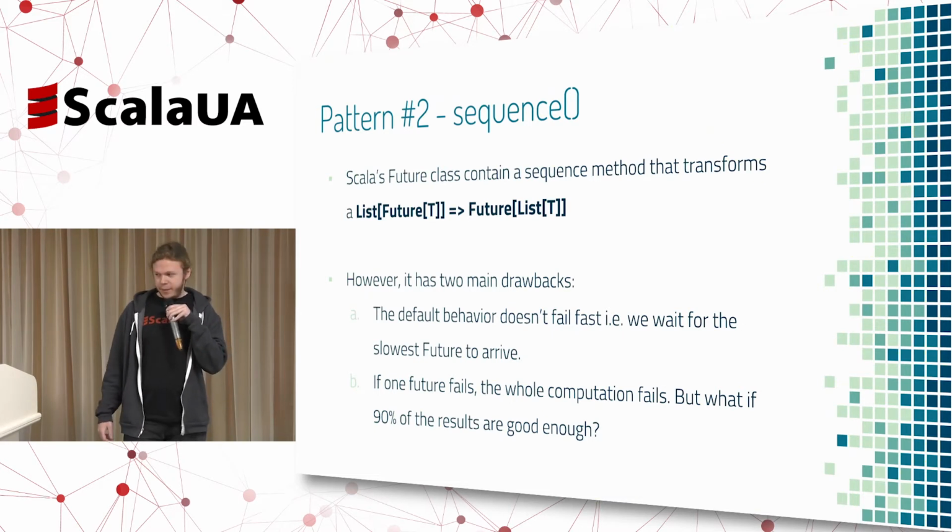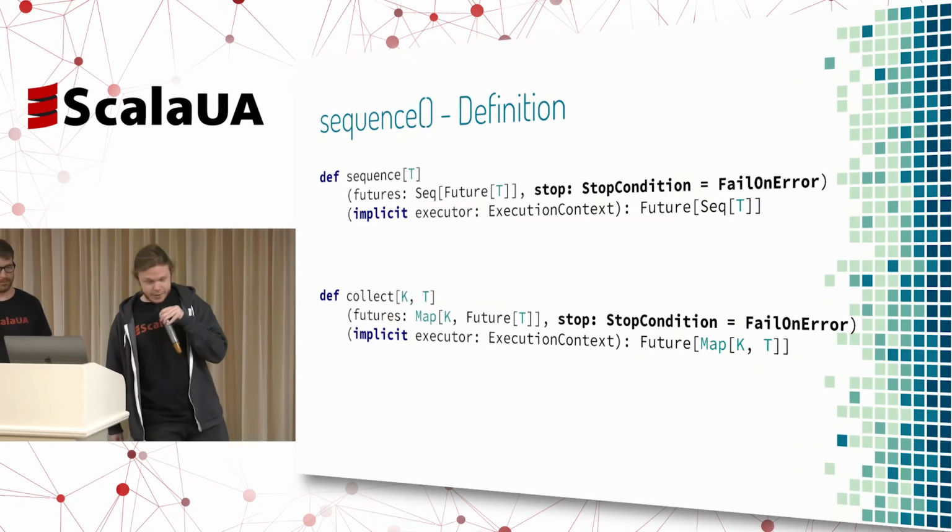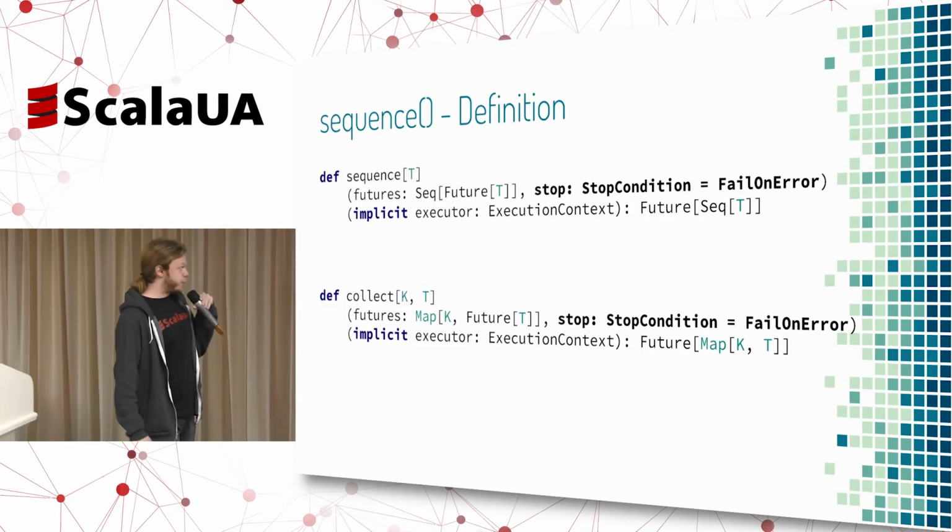The second one is the behavior of sequence. What if, for example, we want to take only 90% of the results? It's good enough for us to decide which percentage of the values is considered to be a success, and not fail the whole computation only because a single future failed. So for that, we have a new definition for sequence.